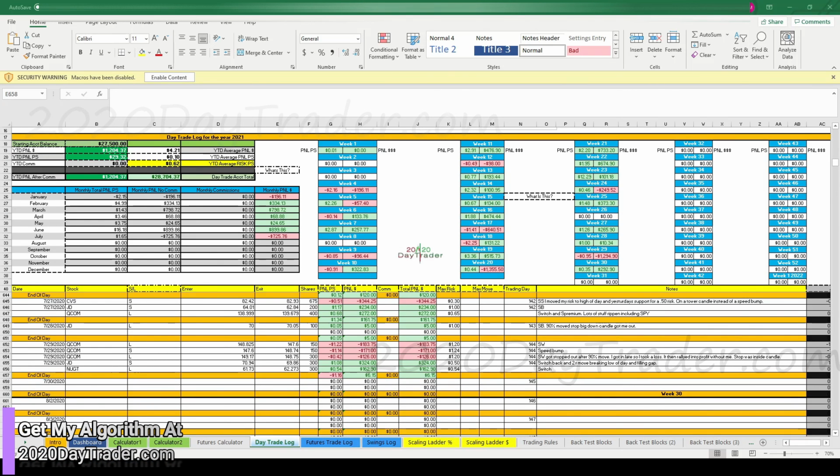Okay, so here we are in the day trade log. We got QCOM, those 3 trades in QCOM, craziness. Lots of losing there. And then JD and NUG. Because I do proper risk management through position sizing, and putting my stop where it's supposed to be, some people put their stop like, oh, I only want to lose $100, so I'm just going to put my stop $1 down. No, I put my stop in the right spot, and then if I only want to lose $100, I only buy a certain amount of shares. So that's how I do my risk management through position sizing, and as a result, we're able to capitalize and still have a green day.